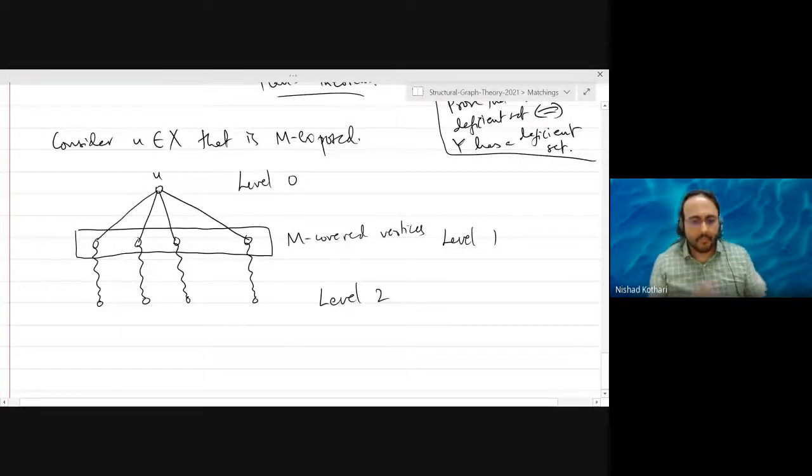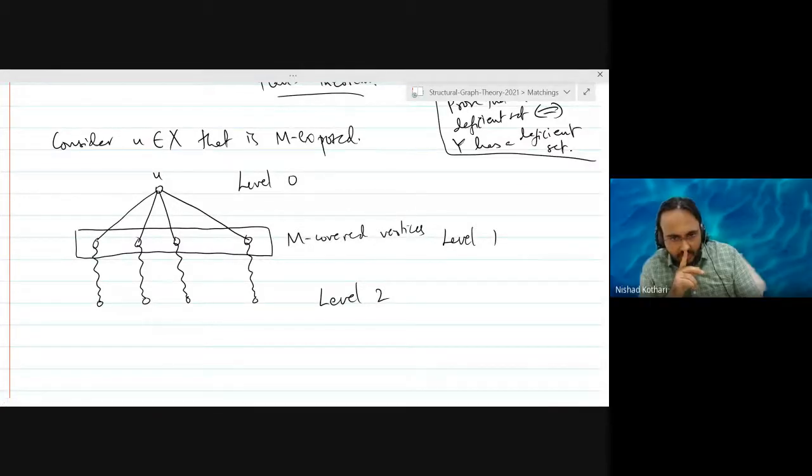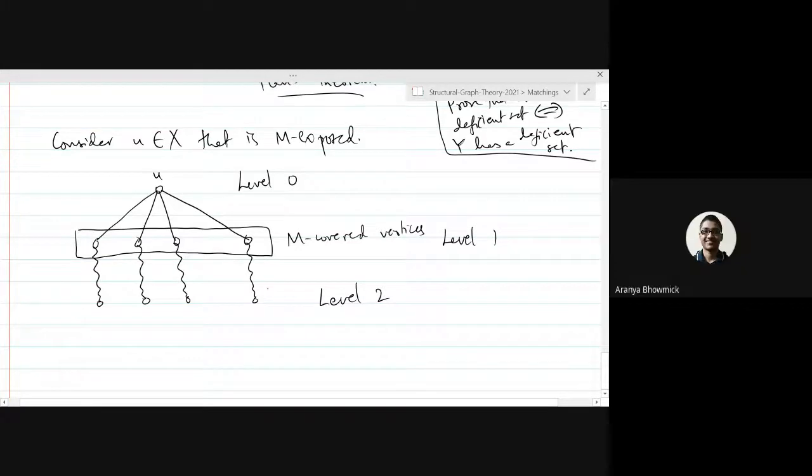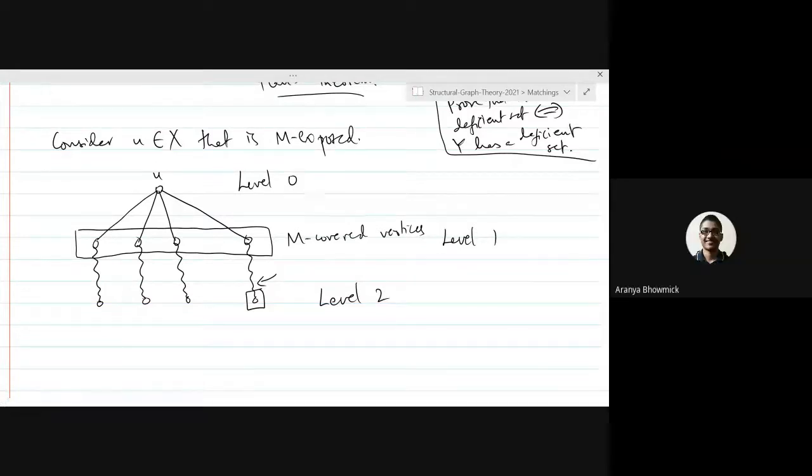So similarly, in level 2, we'll have all M covered vertices because they are coming by matching edges. In level 1, we have M covered vertices. But this is a matching edge. So the level 2 vertex you see is also matched, right? This vertex is matched.